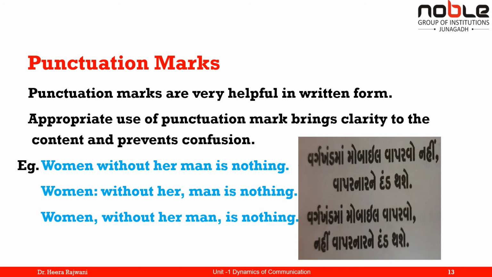This means we have to compulsorily use mobile in the classroom. Those who will not use it will get punished. And in the first sentence, in the classroom, you are not supposed to use the mobile, and those who use it will be punished. The second sentence is contradictory, opposite to this. So these are the magic of punctuation marks. Many times it happens that due to punctuation marks, the whole meaning changes.